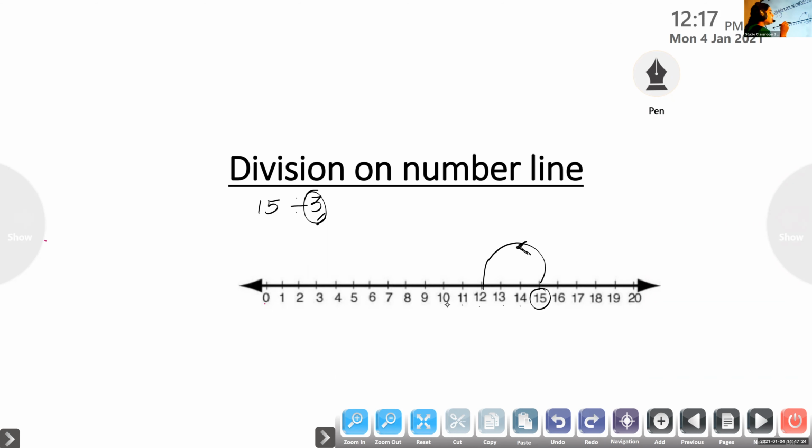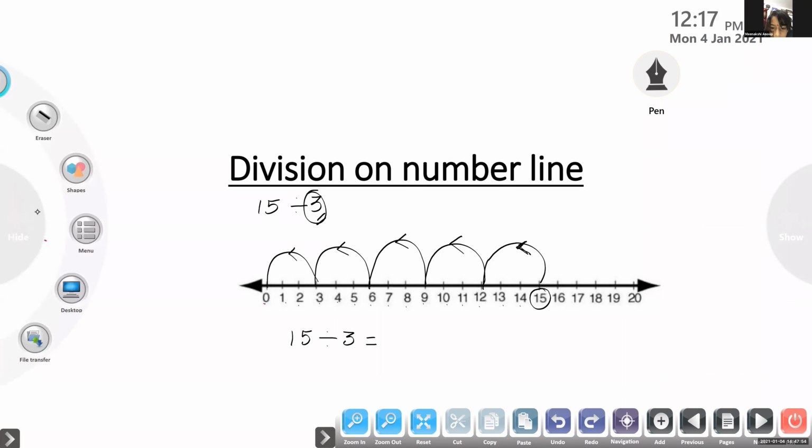Again, 1, 2, 3. Where did we reach? 9. Very good. Again, 1, 2, 3. 6. Very good. Again, 1, 2, 3. Very good. Again, 1, 2, 3. Do you want to do jumping again? No, because we reached 0. Then how will we get the answer? 15 divided by 3 equals what? What do you have to do to get the answer?